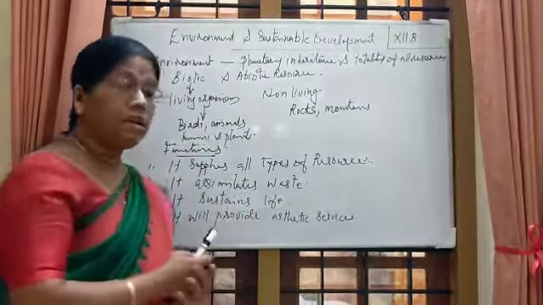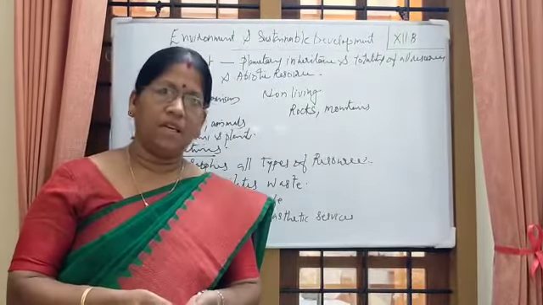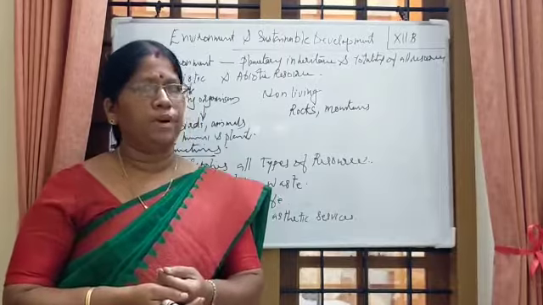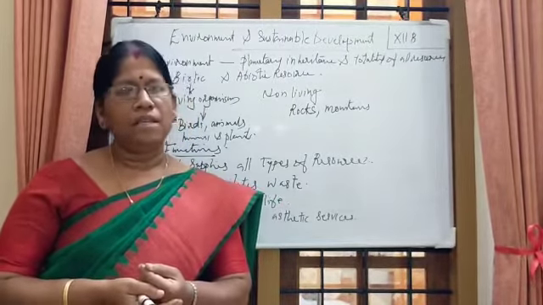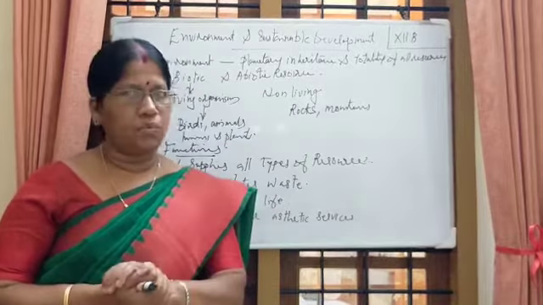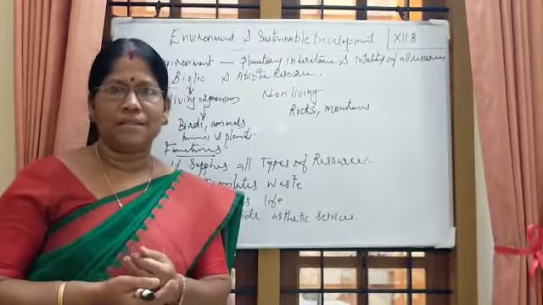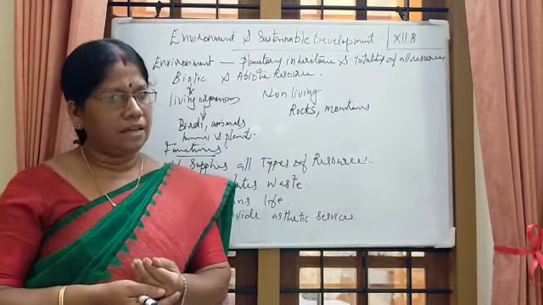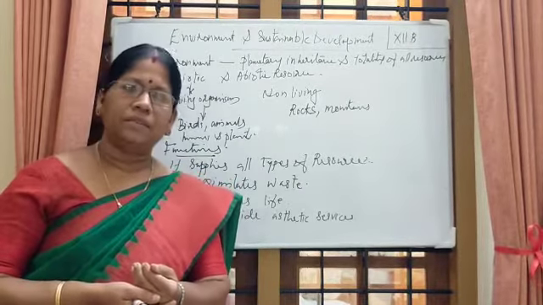And the second one, it assimilates waste. What is meant by assimilating waste? That is, it absorbs waste. Nowadays too much production and consumption activities are going on. These activities lead to too much waste, and industries also emit too much waste, and it leads to pollution of the air and water.